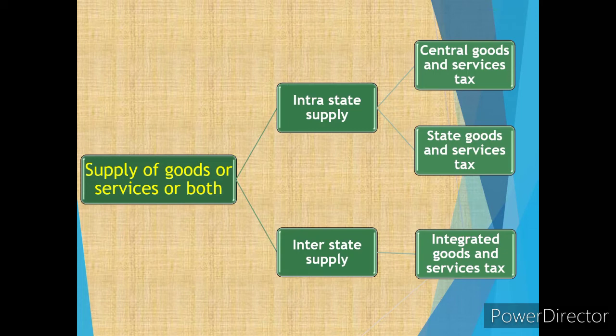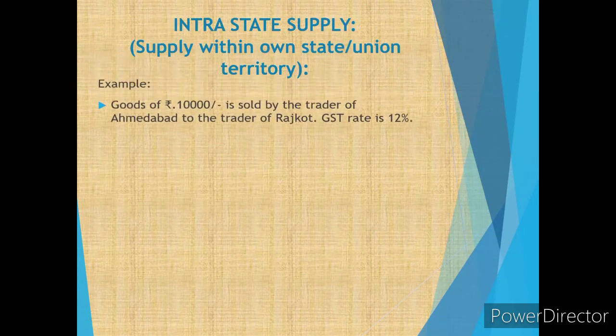While if from Pondicherry to Tamil Nadu the goods are supplied, then the tax collected has to be done through IGST. Okay, let's see it with an example to make it more clear.